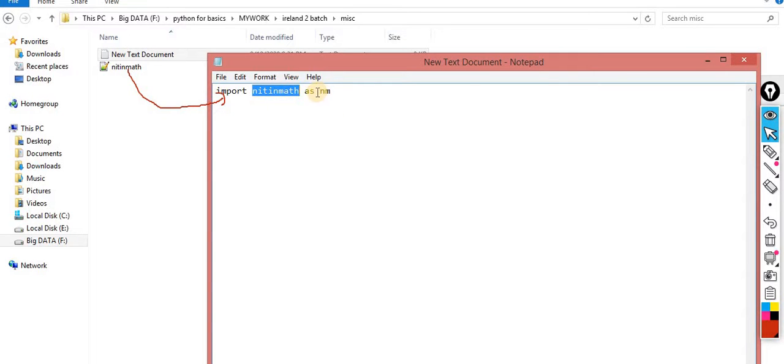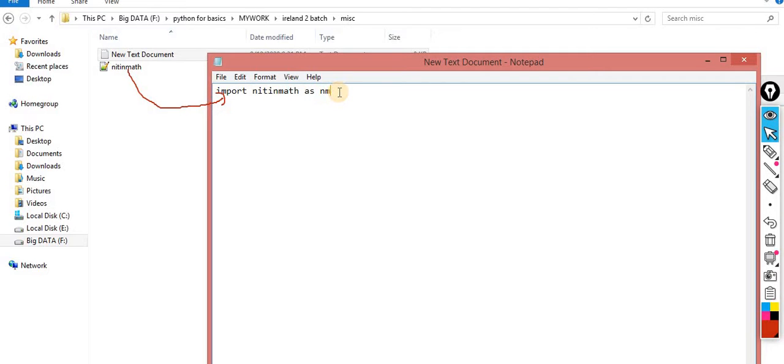I am just assigning a simple name, that is nm. So now this entire thing will be called with the name of this nm. That's it. Very simple terminology. Rather than calling Nitin Verma, I just assign a nickname, that is NV. NV is pointing to this. In this case, Nitin Math, and I assign a nickname, that is NM.